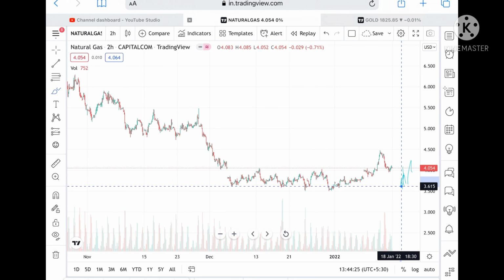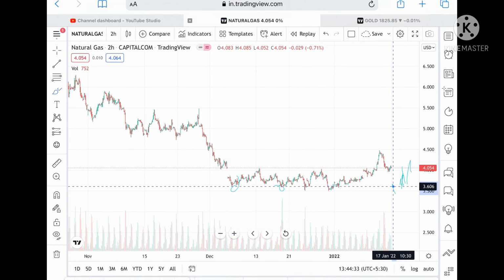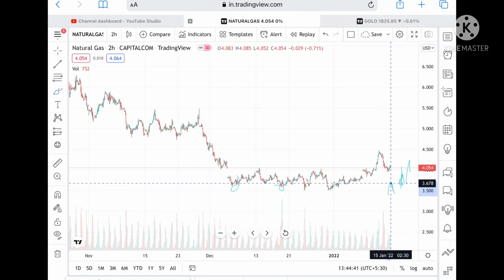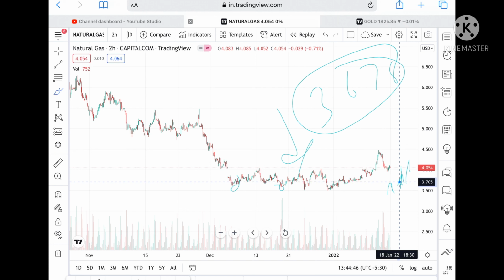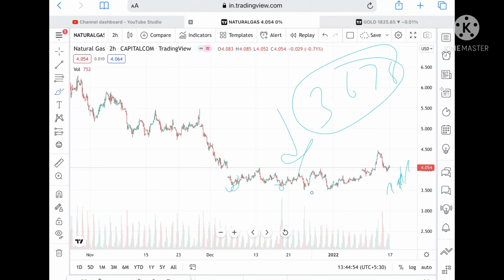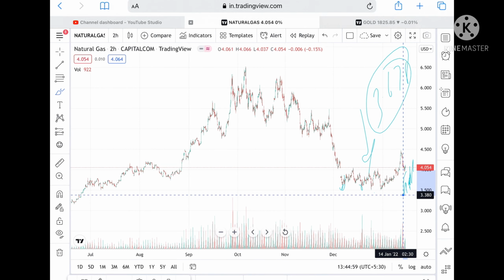Okay, suppose the price doesn't sustain this level, and these levels are already tested here, so if it goes below a level of 3.687, we can see it can come down to 3.606, and this level is already tested, so chances of going towards a level of 3.507 is very high. Keep this in mind. If the price goes below a level of 3.678, probability of going down to 3.57 is high, and probability of touching 3.56 is high, and these levels are already tested here, so we can see it can fall further and can touch a level of 3.380, and it can go further low.